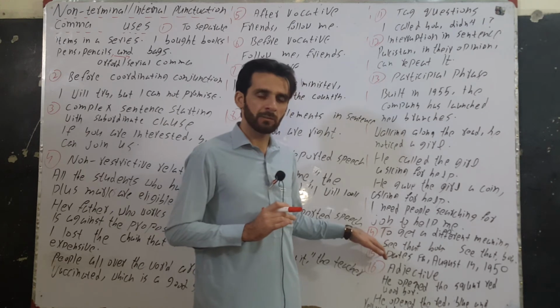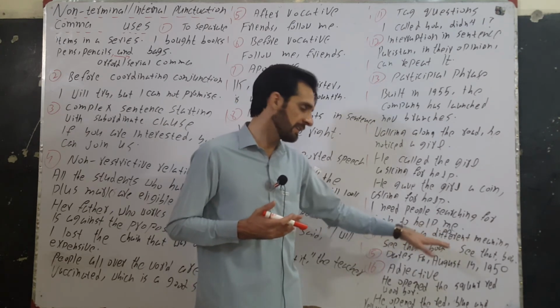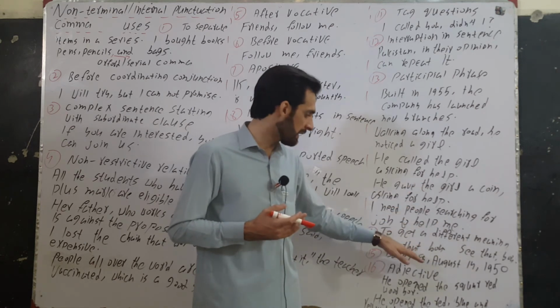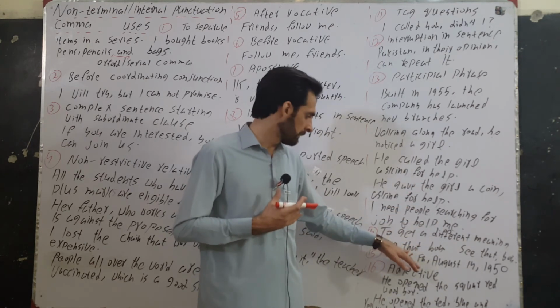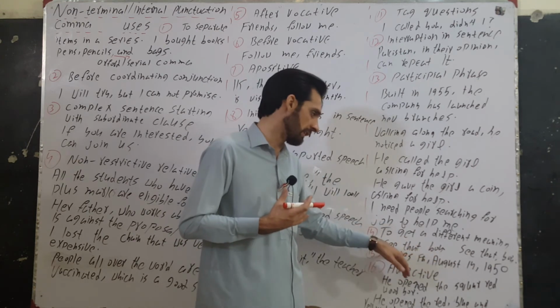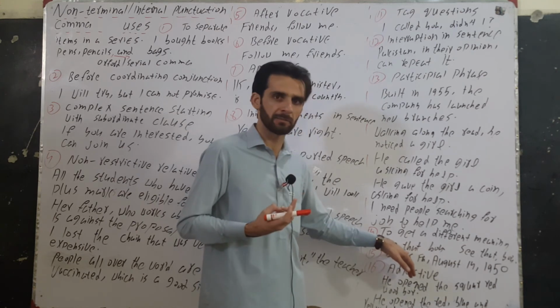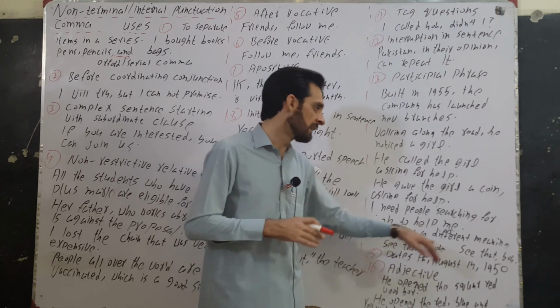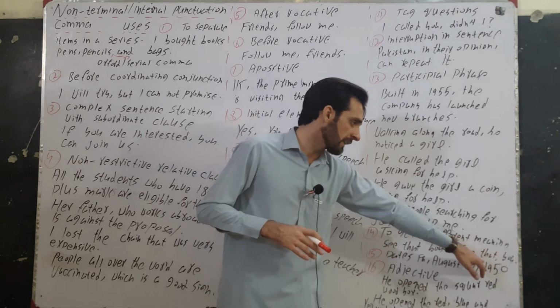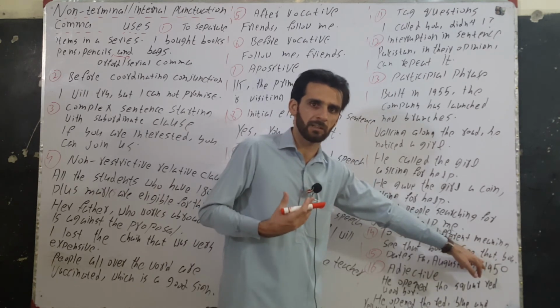The next use is when we want to get a different meaning. See that boy, see that boy. Here that is a demonstrative adjective. It is defining boy and it is demonstrative. It is performing two functions, that of demonstration and that of adjective. Therefore it is a demonstrative adjective. See that boy. Here that is a demonstrative pronoun. It is functioning as a pronoun and it is demonstrating. Therefore it is a demonstrative pronoun.